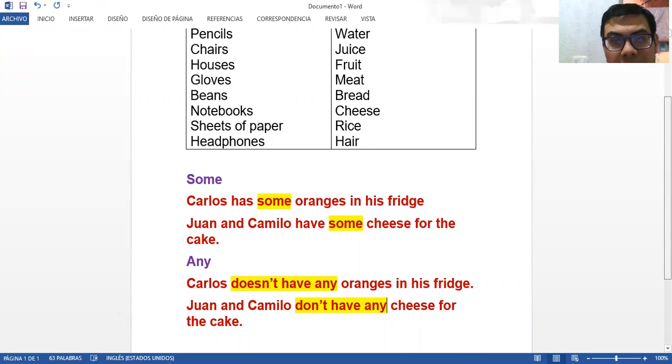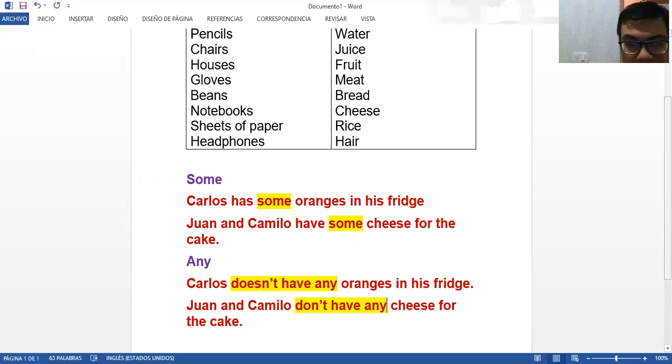So, what can we infer? That's pretty easy, guys. In affirmative sentences, it doesn't matter if the thing is countable or not. We can use some and any to create sentences that involve things that are countable or non-countable.